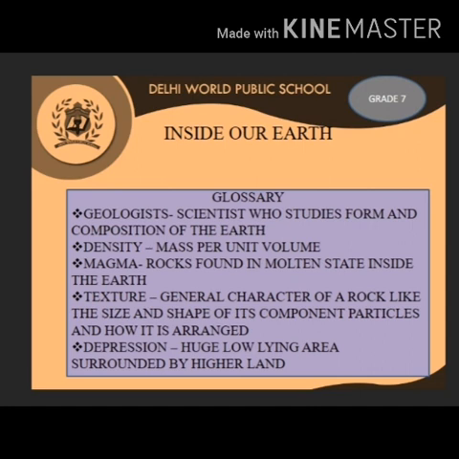Texture, general character of a rock like the size and shape of its component particles and how it is arranged. Depression, huge low-lying area surrounded by a higher land. Geologist, density, magma, texture, then depression. These are the important keywords of the lesson inside our earth.